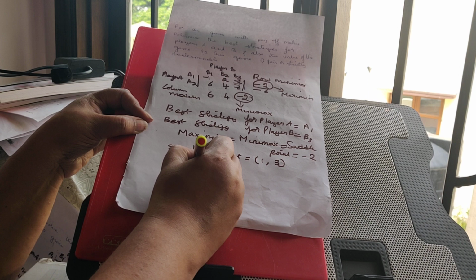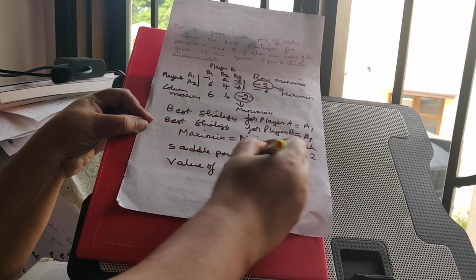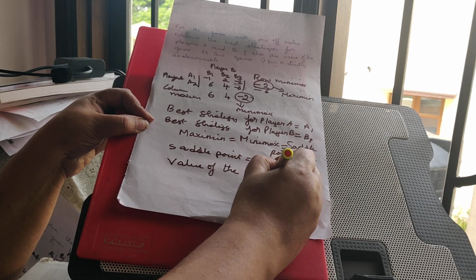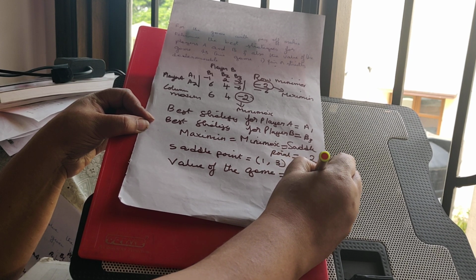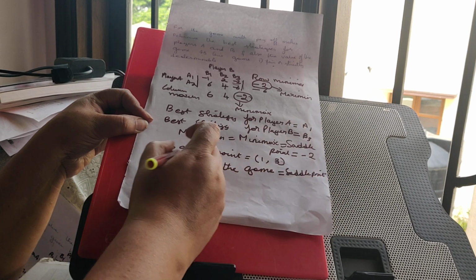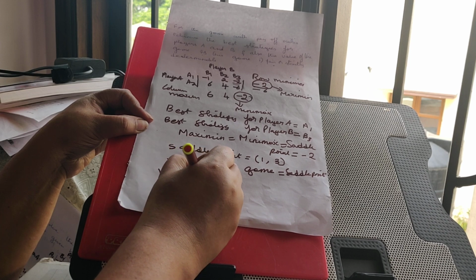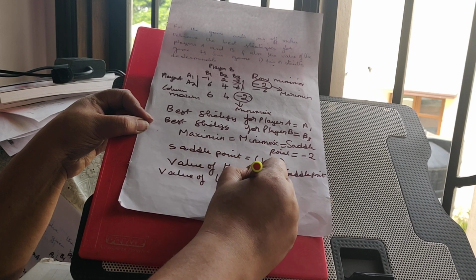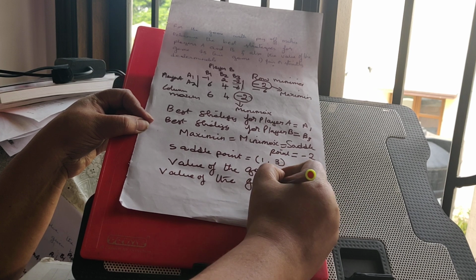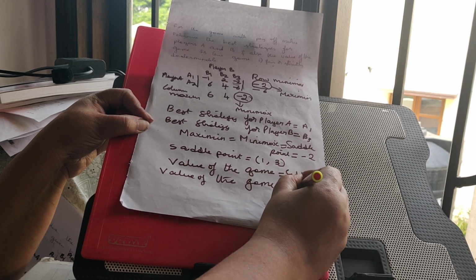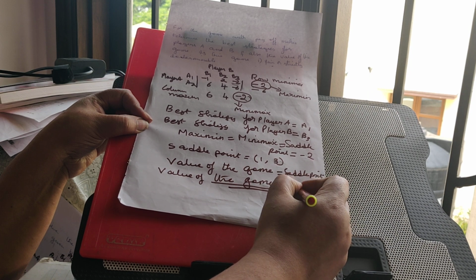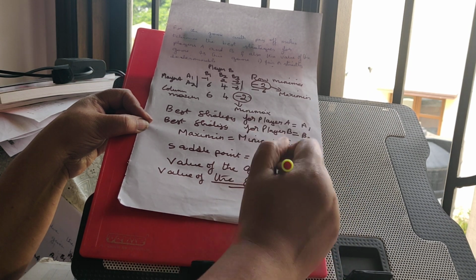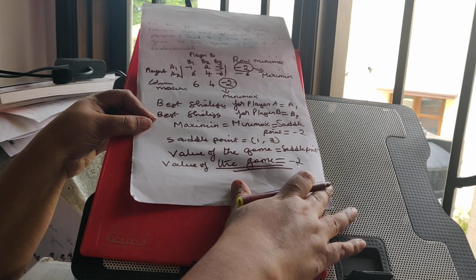And the value of the game is equal to the saddle point. So the value of the game is equal to minus 2. So it is not 0. So the game is not fair, but the game is strictly determinable.